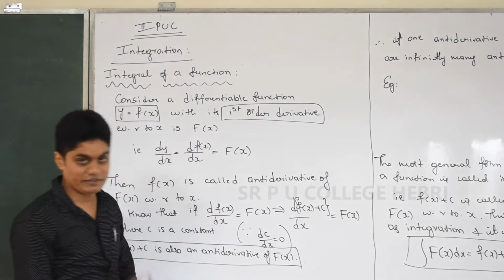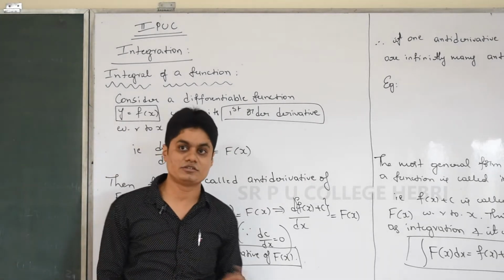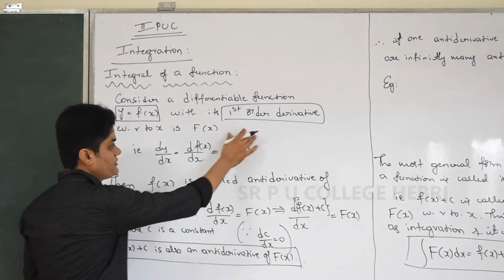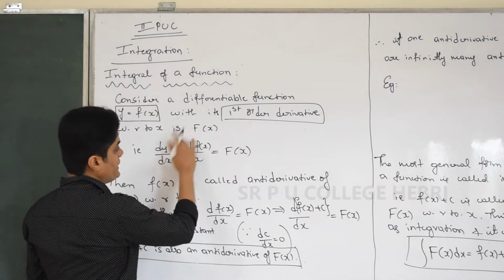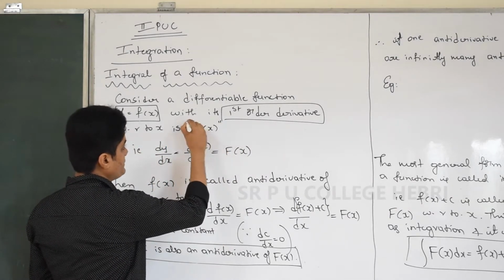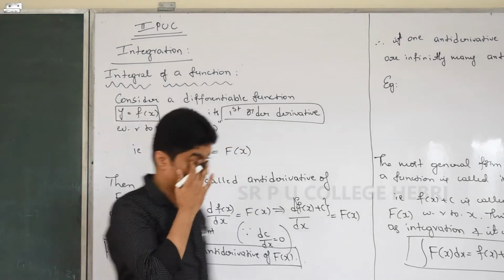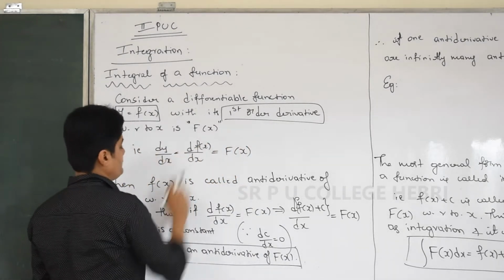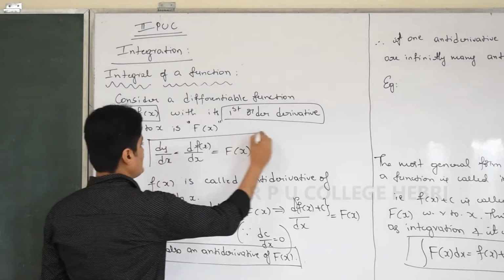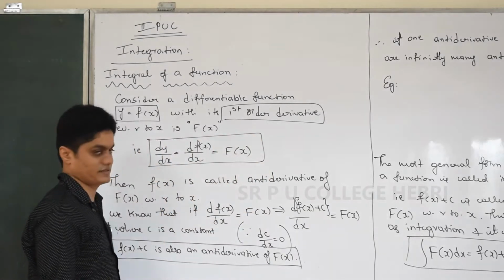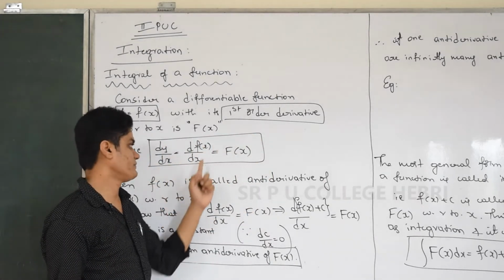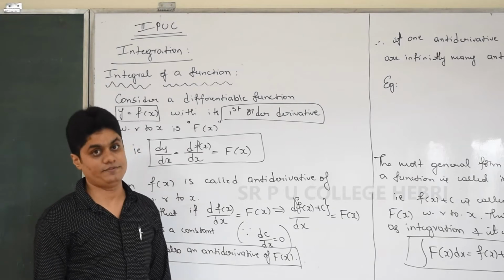In differentiation there is first order, second order, third order. Consider the first order derivative with respect to x as f of x. So the derivative of capital F of x is small f of x. You can express the given statement as dy by dx, the differentiation of F of x, is equal to f of x.